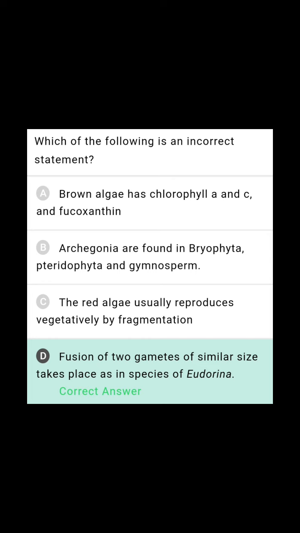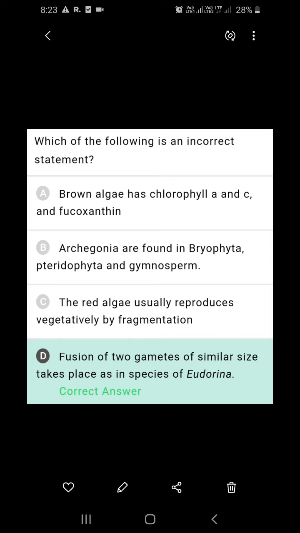So you go for the second. Archegonia are found in bryophytes, pteridophytes and gymnosperms. Yes, archegonium is the female reproductive organ in bryophytes, pteridophytes and gymnosperms even. That is why all the three together constitute archegoniate. The red algae usually reproduce vegetatively by fragmentation. Yes, this is the common mode of vegetative propagation.